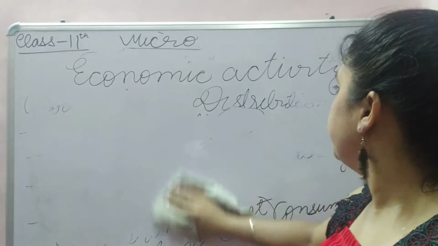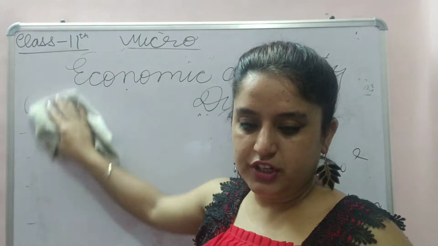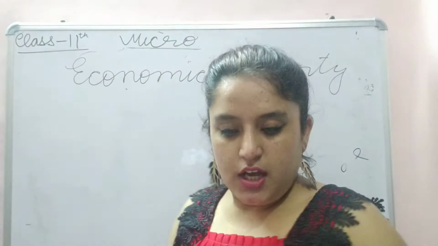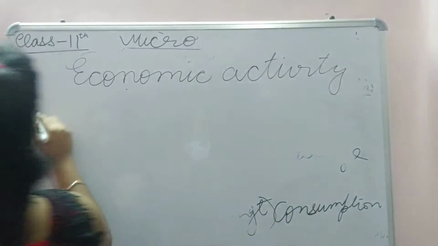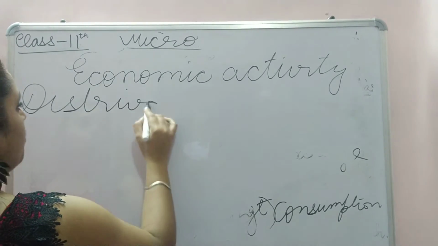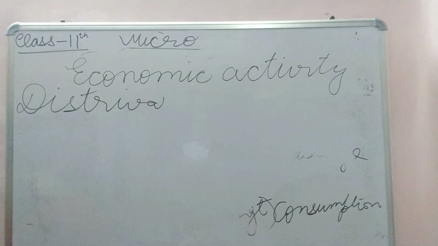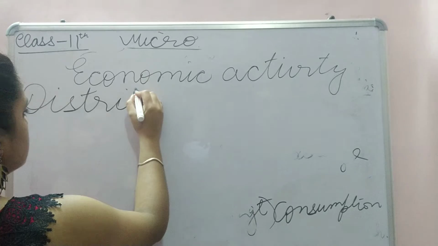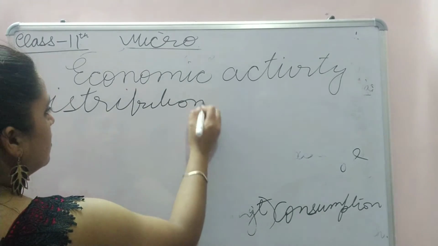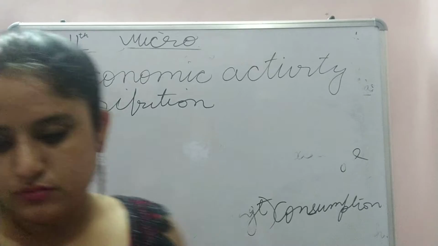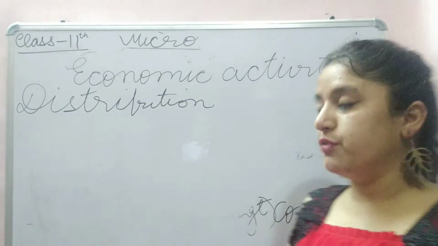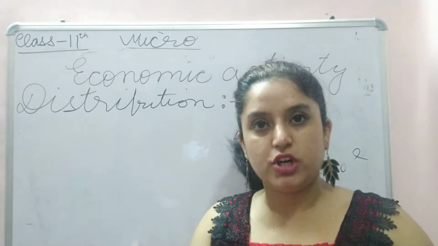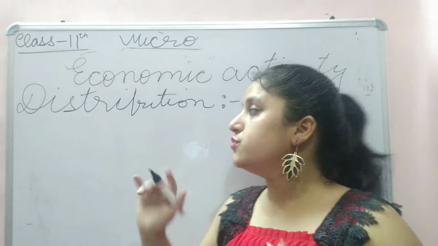So this was an economic activity. In economic activity we did production. After that, distribution. Right? What is distribution? Here distribution means, in economic activity, division of profits. Division of factor of reward. Whatever one got as reward in making that product, making it saleable, that is to be divided.